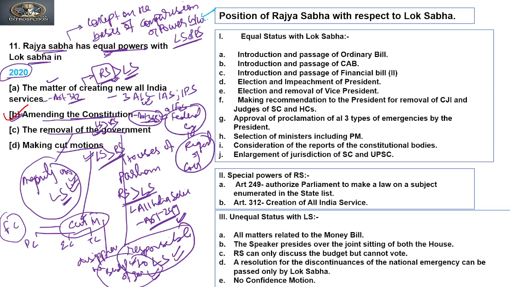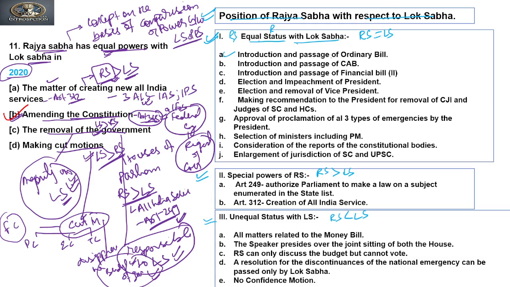So in this, I have tried to make the list with the positions of Rajya Sabha with respect to Lok Sabha. So there are three positions where the Rajya Sabha has equal status with the Lok Sabha. It means the Rajya Sabha and Lok Sabha powers are equal. The second is circumstances where the Rajya Sabha has more power than the Lok Sabha, and the third is circumstances where Rajya Sabha has less power than Lok Sabha. So now we see those circumstances where Rajya Sabha and Lok Sabha have equal power.